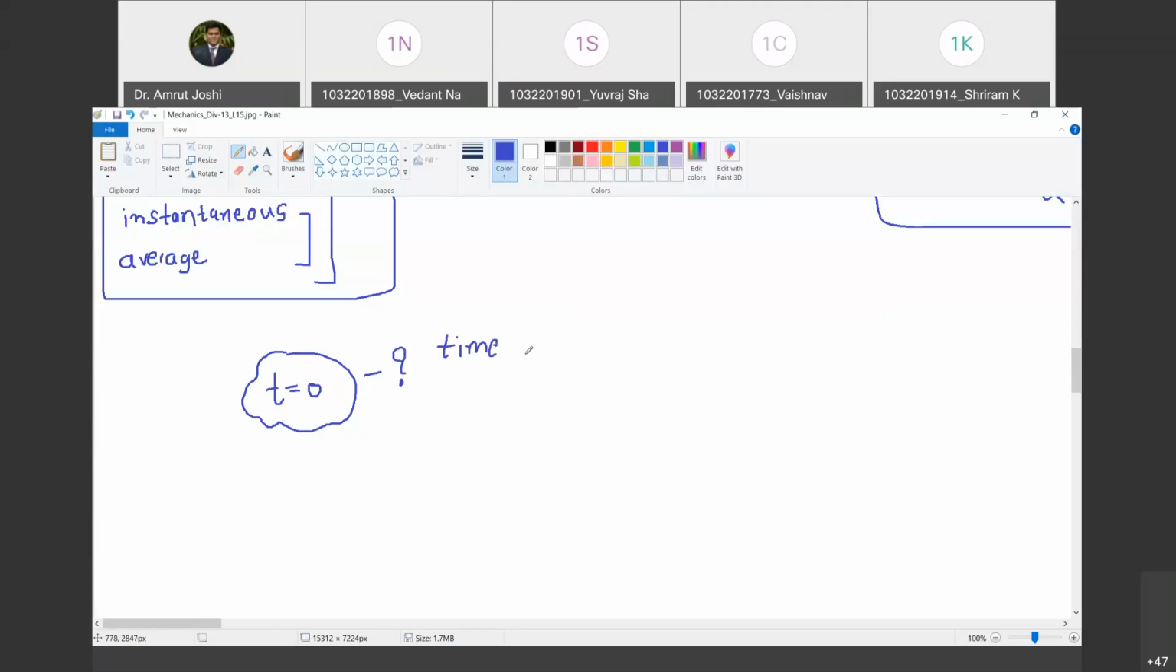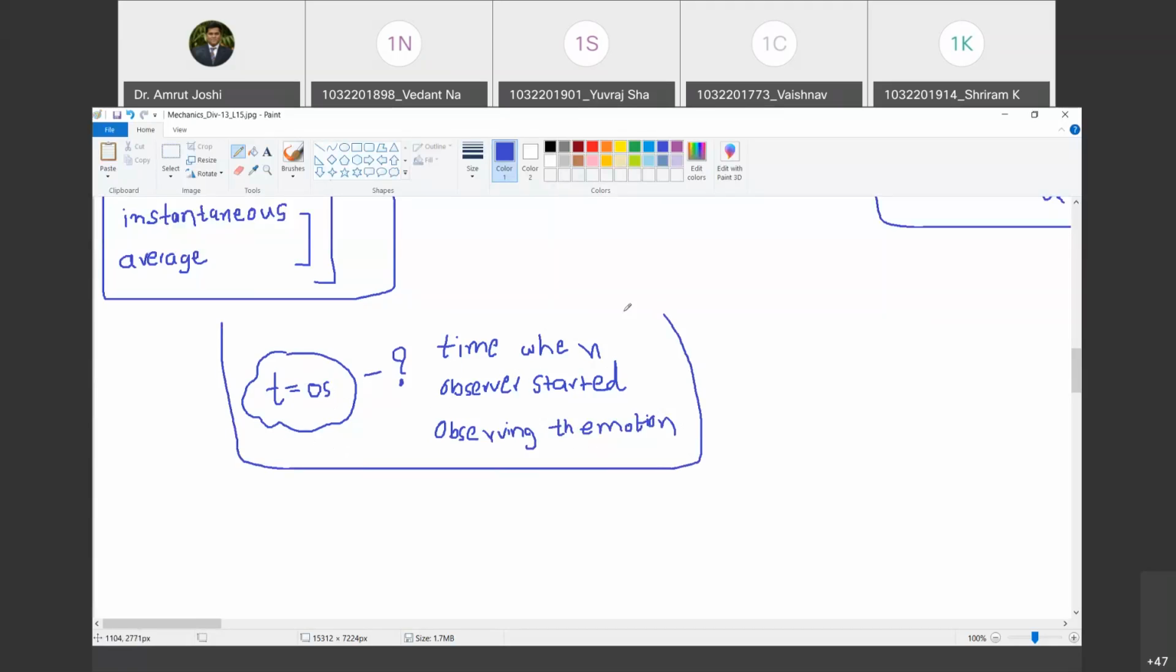No, t equal to 0 means the time when the observer started observing the motion. The motion would have been there before t equal to 0, or it may have started at t equal to 0, or it may start at t equal to 5 seconds, after t equal to 0. So therefore t equal to 0 corresponds to the time when the observer started observing the motion.